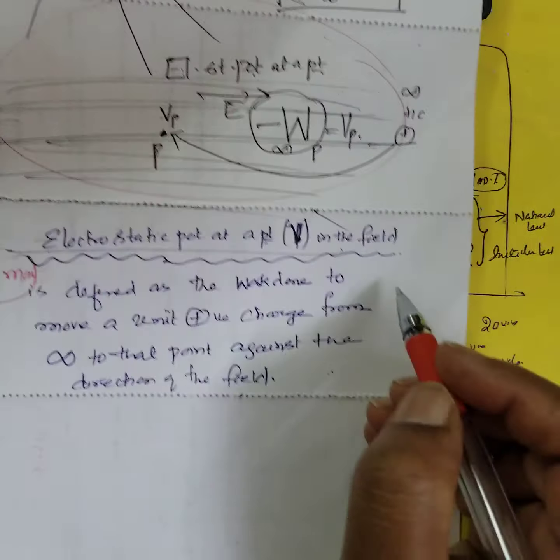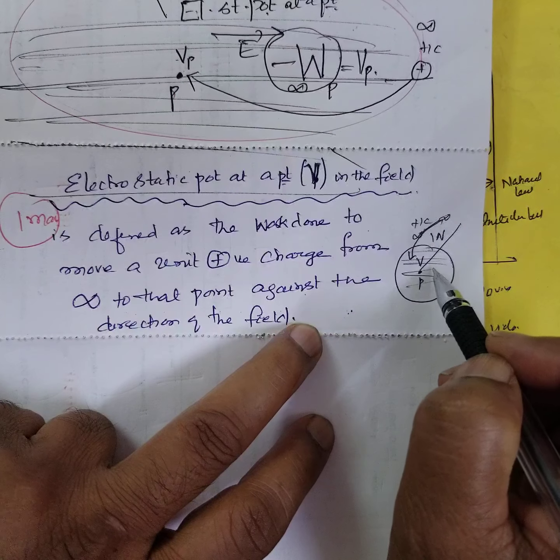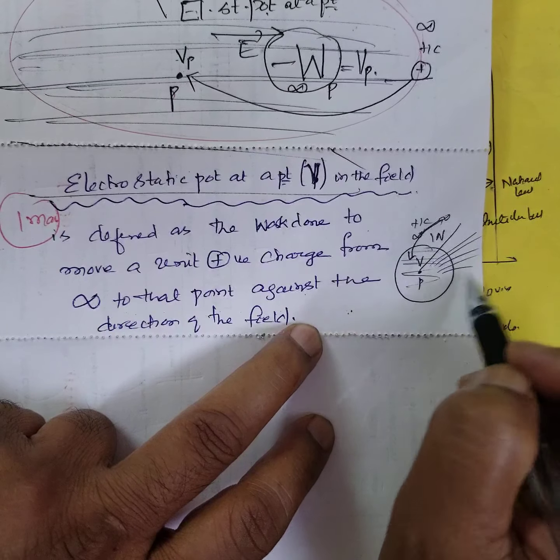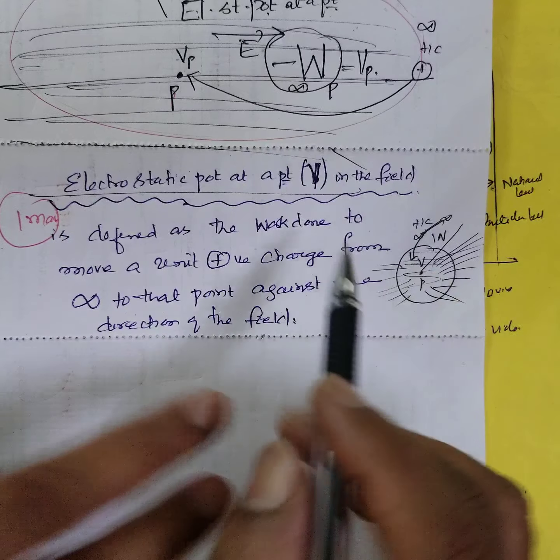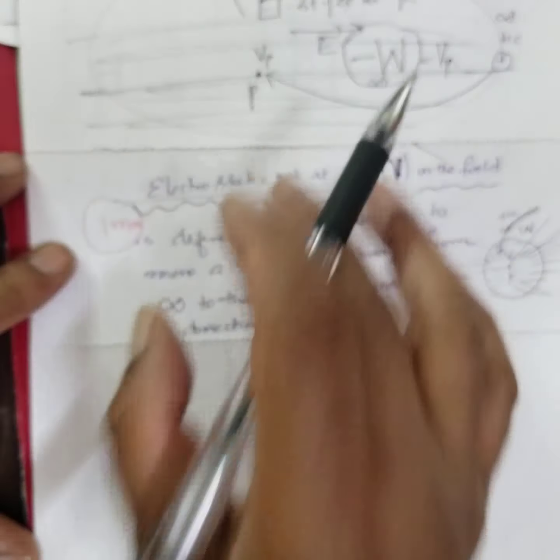What is the potential at the point? This is within the field. What is the total work done in bringing a unit positive charge from infinity to that point against the field direction, because the field is in this direction, no? Against the direction of the field. Write it 2-3 times, don't miss the word. This word is very, very important. You have to write like that only.